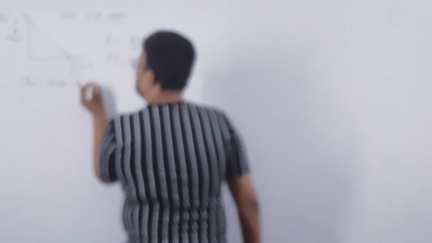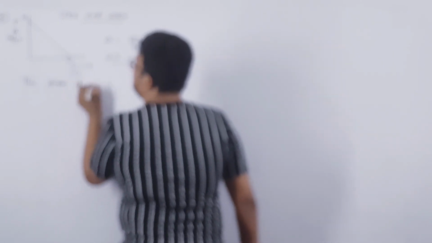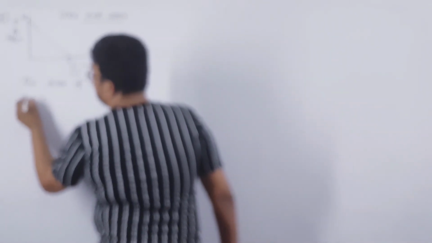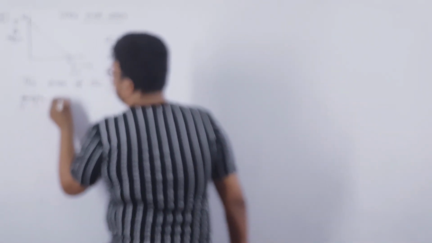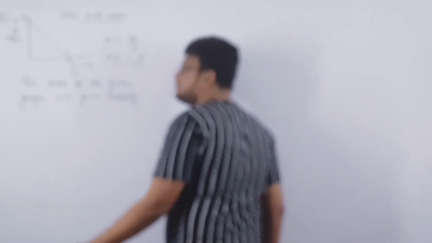Let us write: the area of the given graph will give velocity, and remember that will be the maximum velocity because initial velocity is 0.